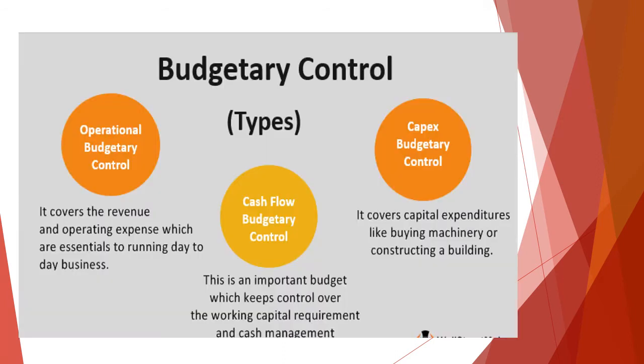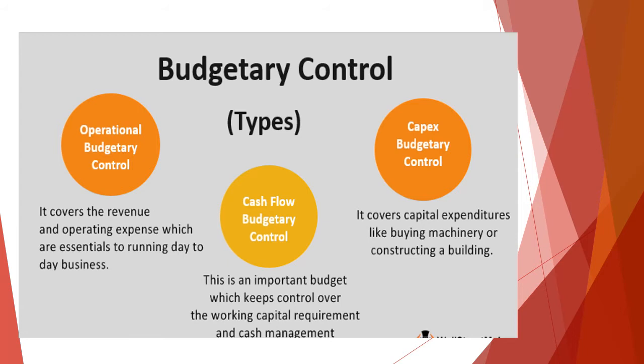Now these are the budgetary control types. We have the operational budgetary control, cash flow budgetary control, and capex budgetary control. The operational budgetary control is covering the revenue and operating expenses. These are with respect to day-to-day affairs, like running the business day-to-day essentials.